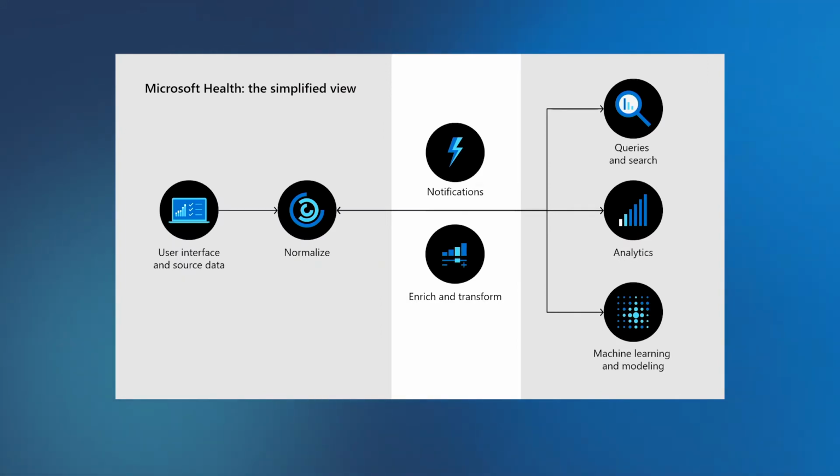When you think about Azure API for FHIR, it's really about user interfaces and data sources. It's about normalizing the data. And once I have this data in a normal form, how do I query and search it? How do I use it in analytics? How can I use it for machine learning and doing models? And along the way, how do I enrich and transform the data into something that's important to me, something I want to use? And how can I notify other people when changes occur in the data? So from a very simplistic point of view, this is our system, making sure we can bring data in and let you use it for all the things you want to use it for.